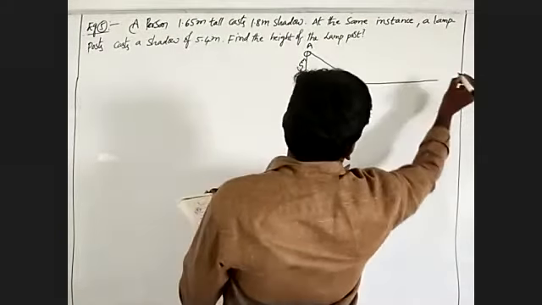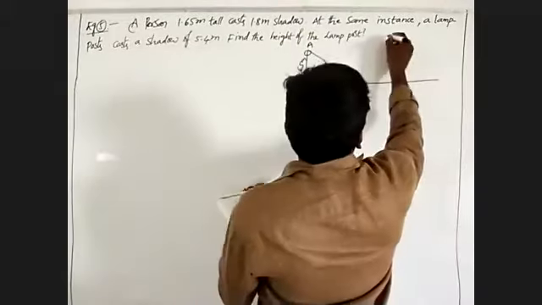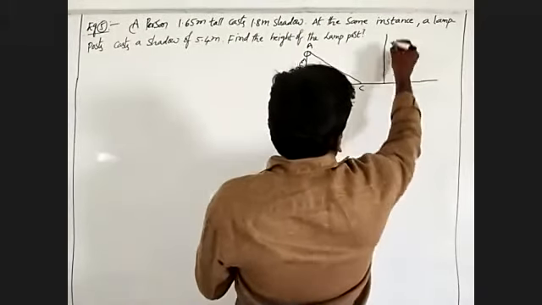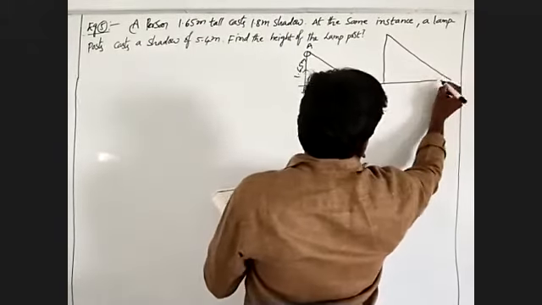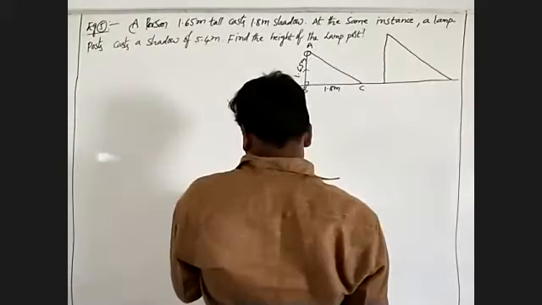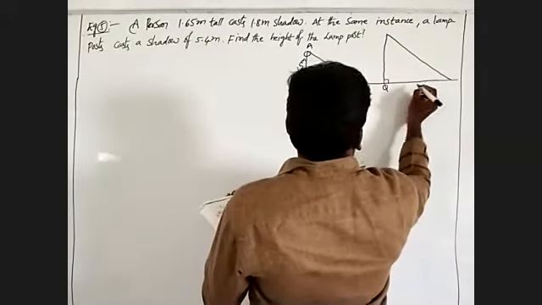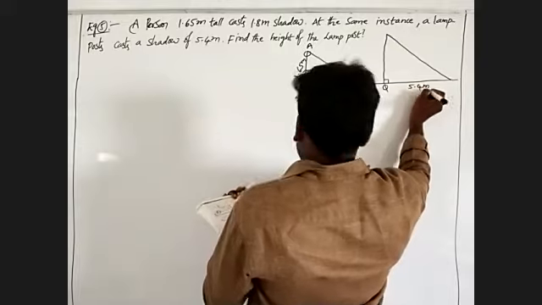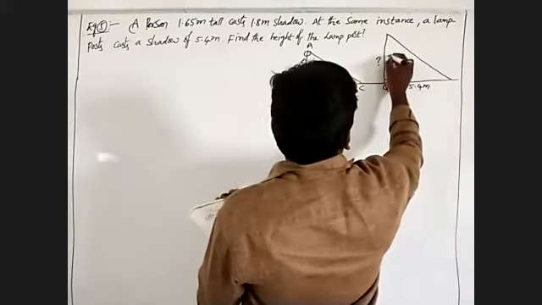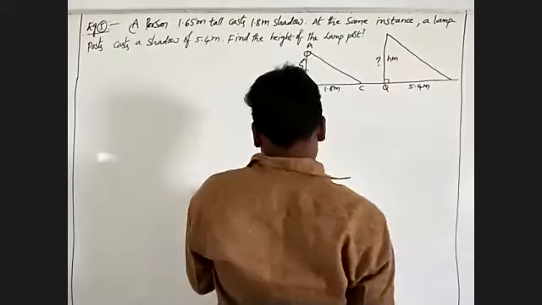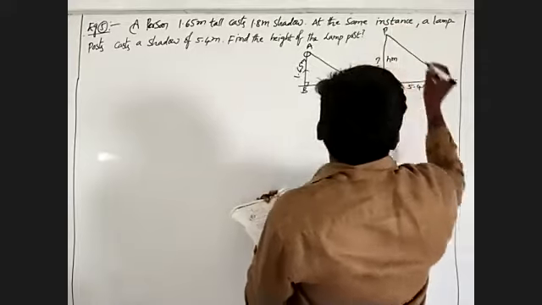In this part, there is one more lamp post. This length is 5.4 meters. This is the height we have to find. This will be P and this will be Q.